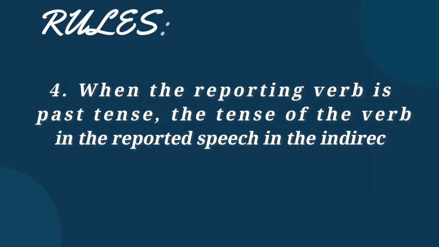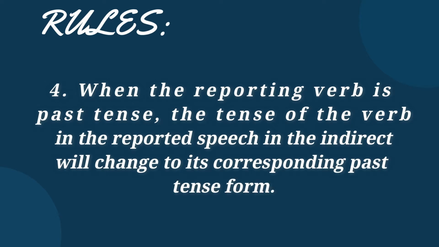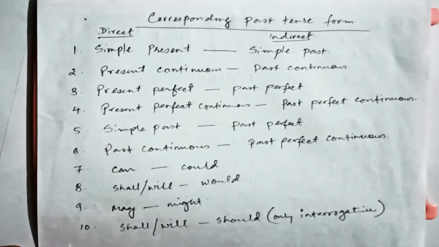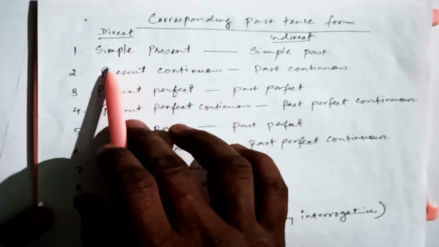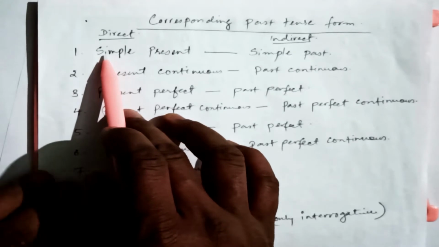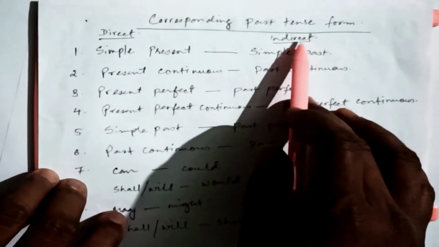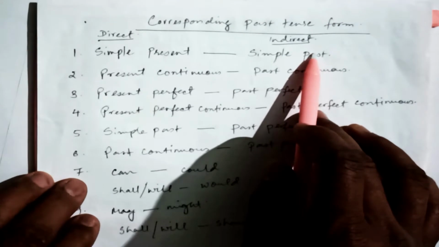Having done away with the first, second, and third rules in the previous videos, today we're going to look at rule number 4, 5, and 6. Number 4 goes, when the reporting verb is past tense, the tense of the verb in the reported speech in the indirect will change to its corresponding past tense form. This is the corresponding past tense form. What you will see in the direct speech, and this is what you will see in the indirect speech.